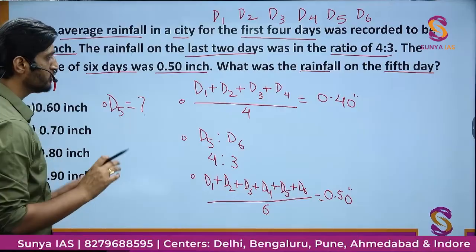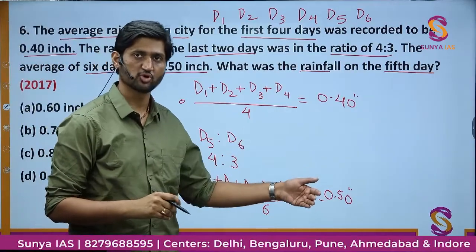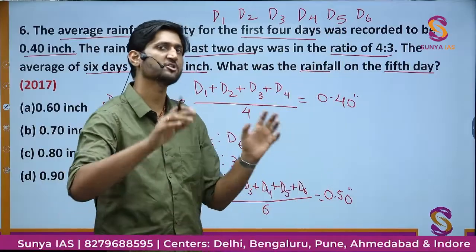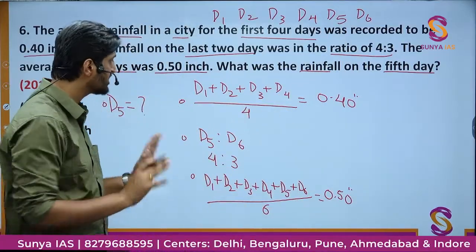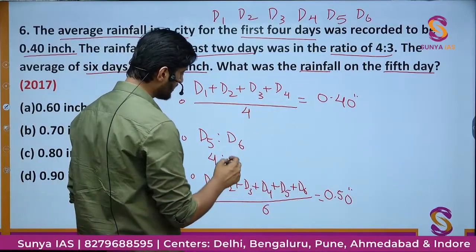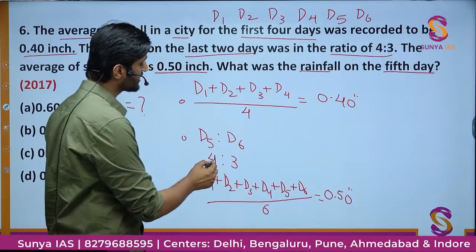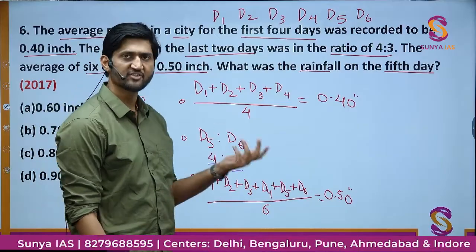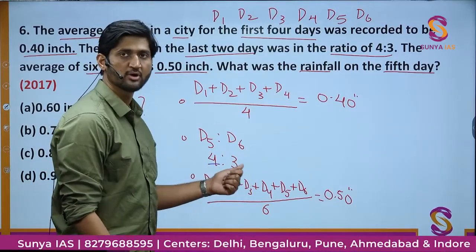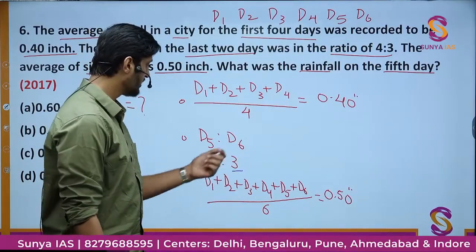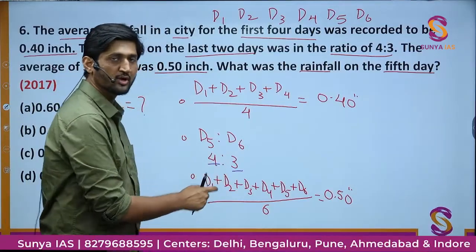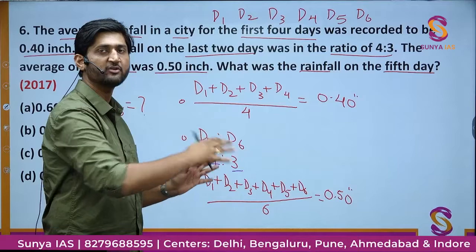I'm going to tell you one concept about ratios and proportions that will follow up in the ratio and proportion topic also, but I'm just telling the basics here. The basic idea is D5 is to D6 are in the ratio of 4:3. So D5 and D6 can have different values. They can be 4 and 3, 8 and 6, 12 and 9, 16 and 12. There are different values possible.